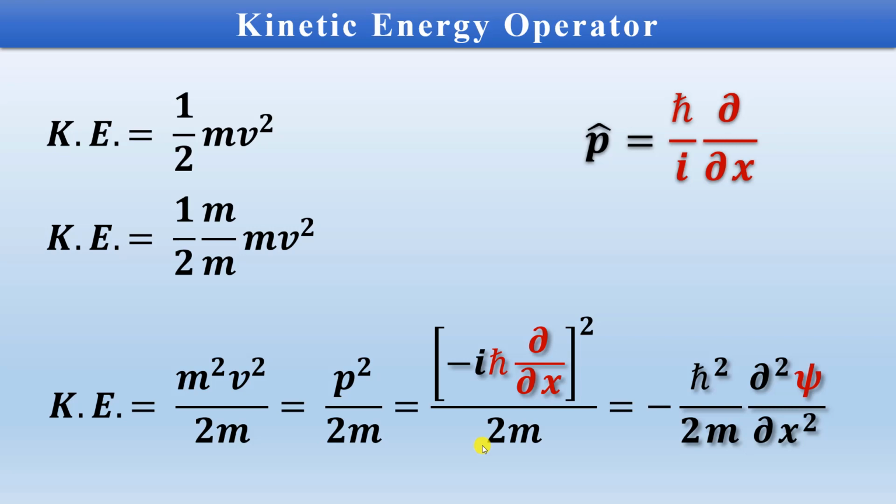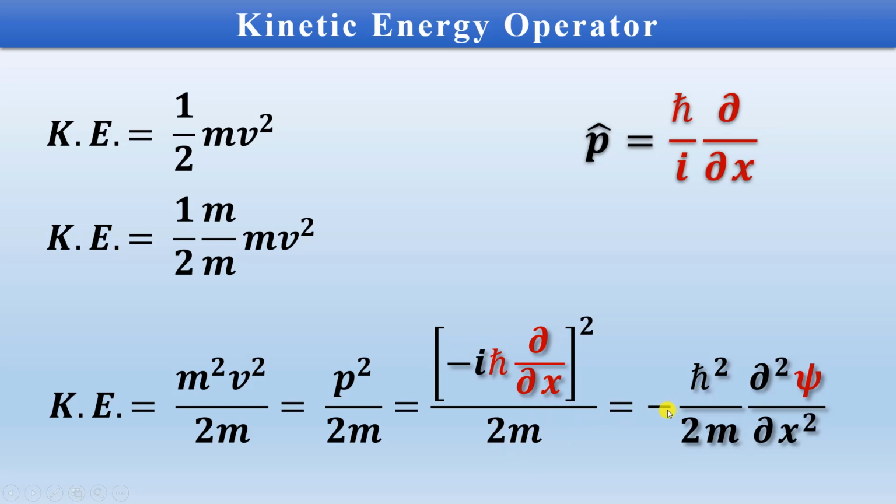Say for example, the kinetic energy operator can be easily derived. We have got kinetic energy is equal to half mv square. Multiply and divide by m, we get p square by 2m, and the momentum operator we know, so just square it and we get p square by 2m.